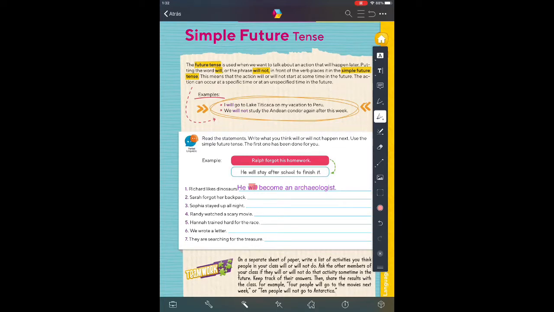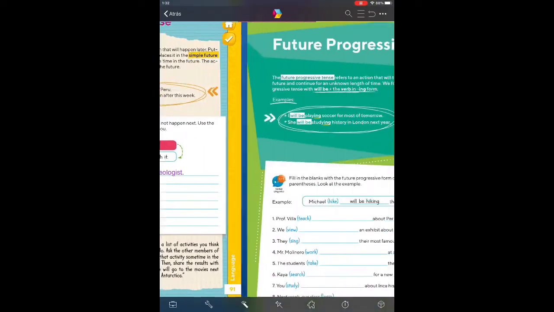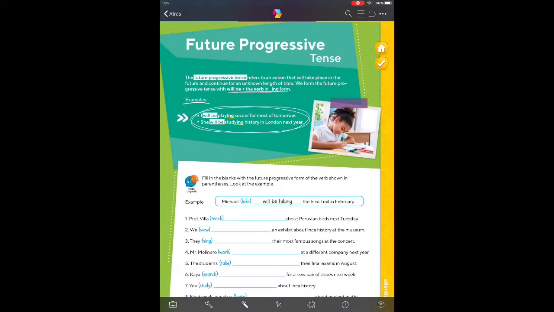Sarah forgot her backpack, so what will happen? You have to decide and write it. Sophia stayed up all night. Randy watched a scary movie. Hannah trained hard for the race. We wrote a letter. They are searching for the treasure. So that's how you're going to do it. Now, let's go to page 92.